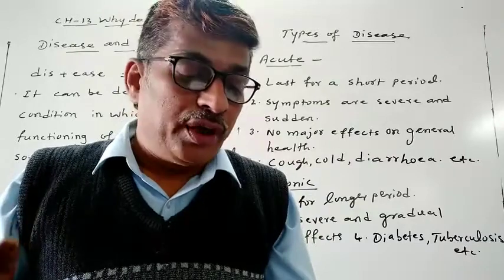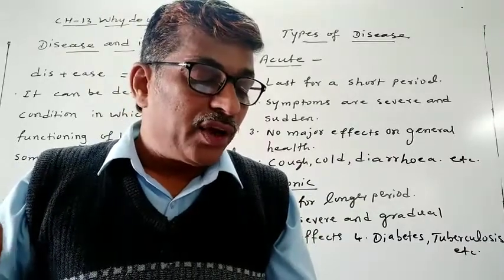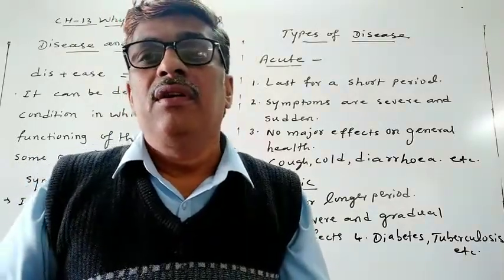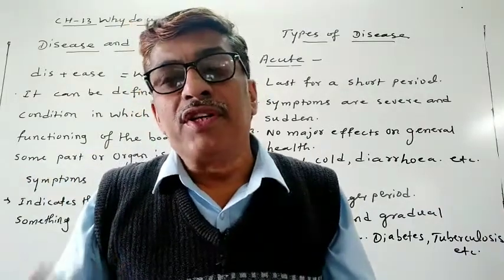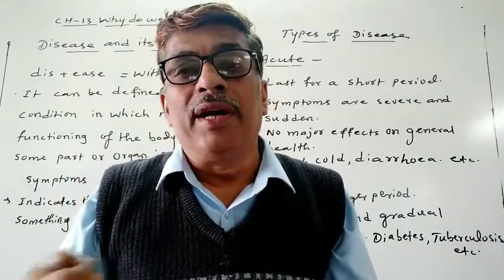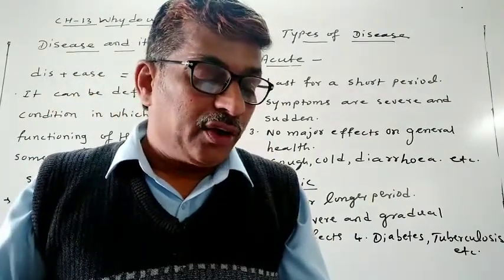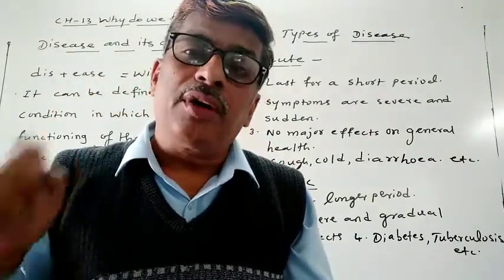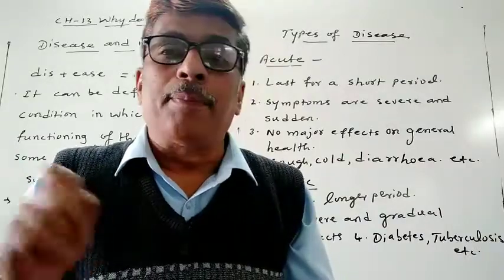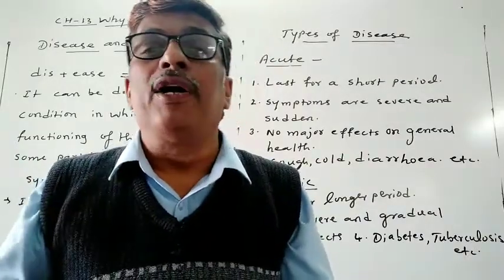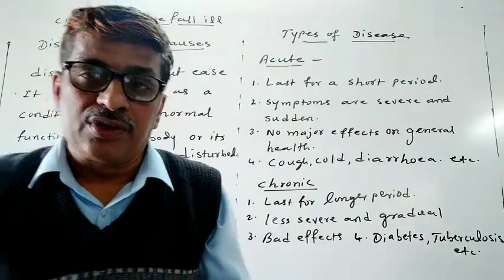So dear students, chronic diseases therefore have very drastic, meaning very severe, long-term effects on people's health as compared to acute diseases.